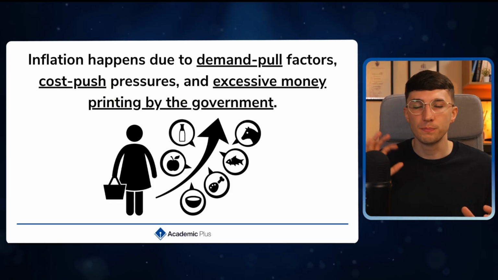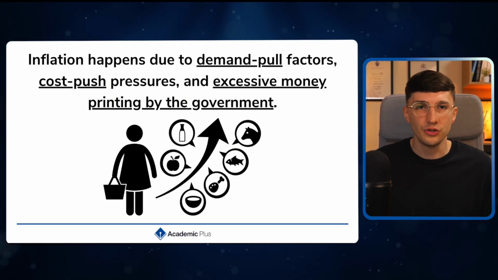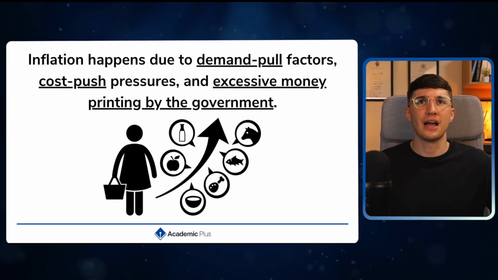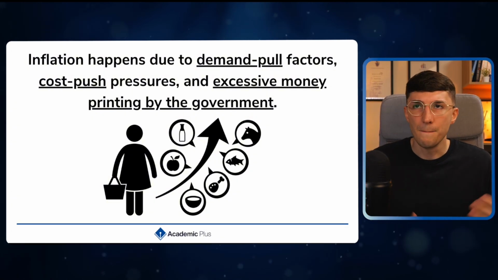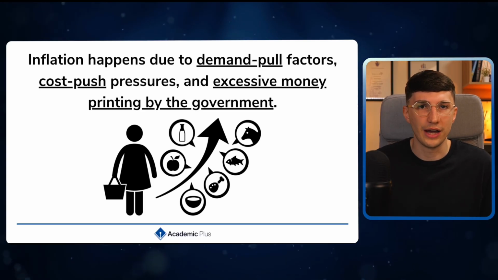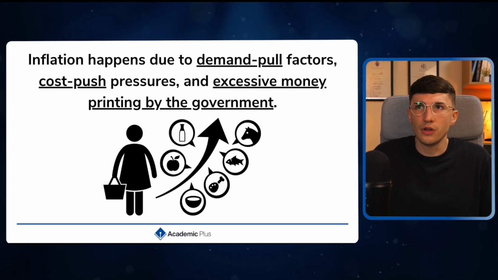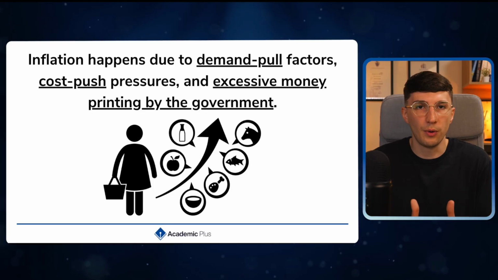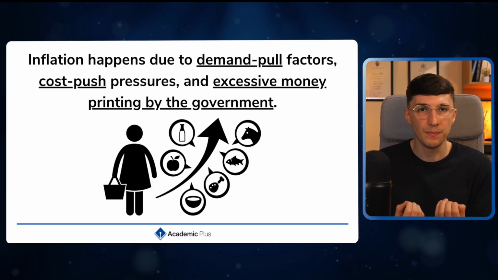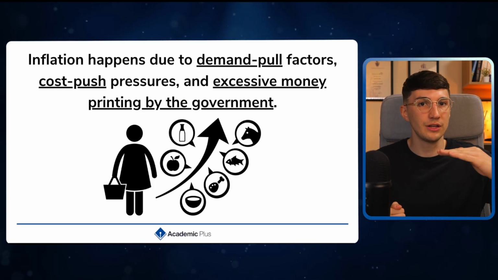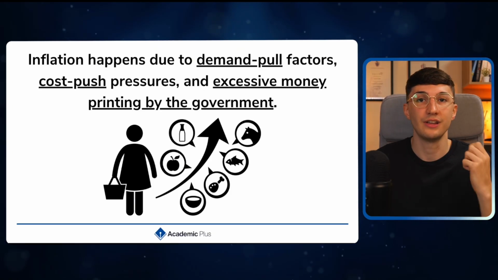We've also got cost push inflation, and this is when our production costs begin to increase. Maybe our suppliers have increased their prices. Maybe our employees are demanding higher wages. Now, as a business, I don't just accept the fact that I'm going to have a smaller profit margin. I want to maintain my profitability. So if my costs increase, I'm going to have to increase my prices as a result.